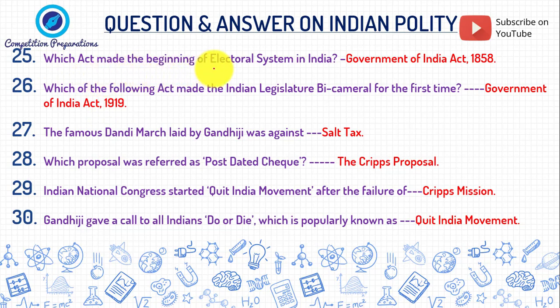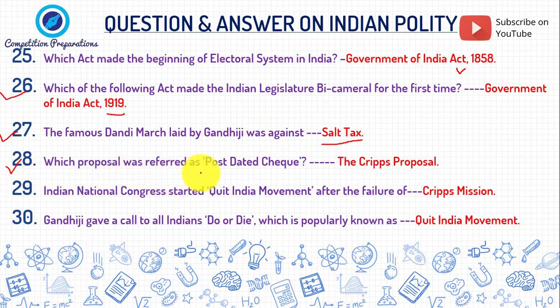Which act made the beginning of the electoral system in India? Government of India Act 1858. Which of the following acts made the Indian legislature bicameral for the first time? Government of India Act 1919. 27th question. The famous Dandi March led by Gandhiji was against the salt tax.